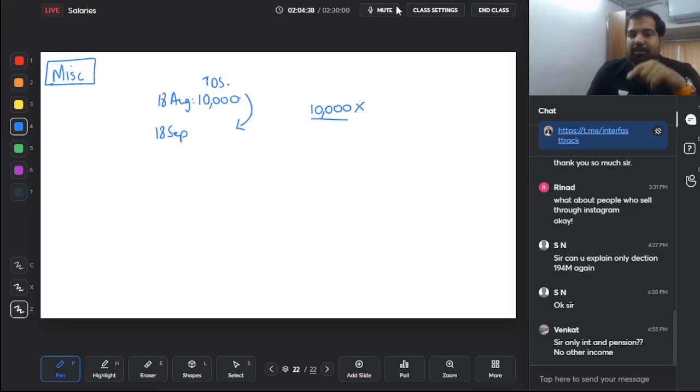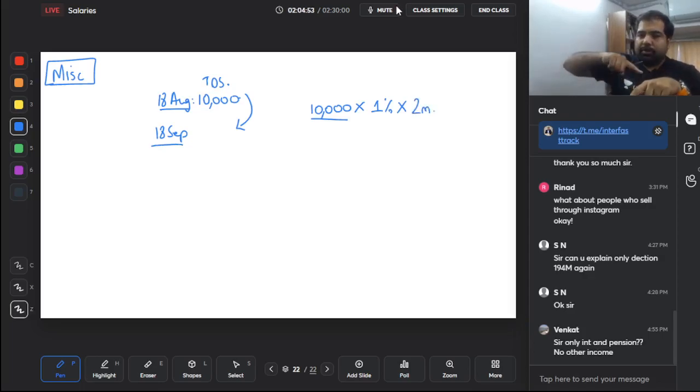Yes. So on the amount that you forgot, TDS interest will be at the rate of 1%. For how many months? Depends, 1% per month or part thereof. So August and September, 2 months. Yes, 2 months. Will we not see from 18th August to 18th September? No, you will see August full and September full. The government is very smart. It's not on the number of days, it's on the number of months. So this is when you forget to deduct TDS.